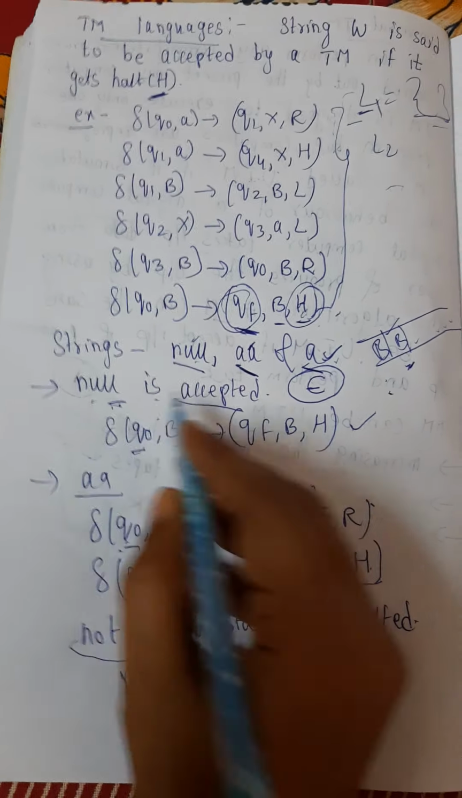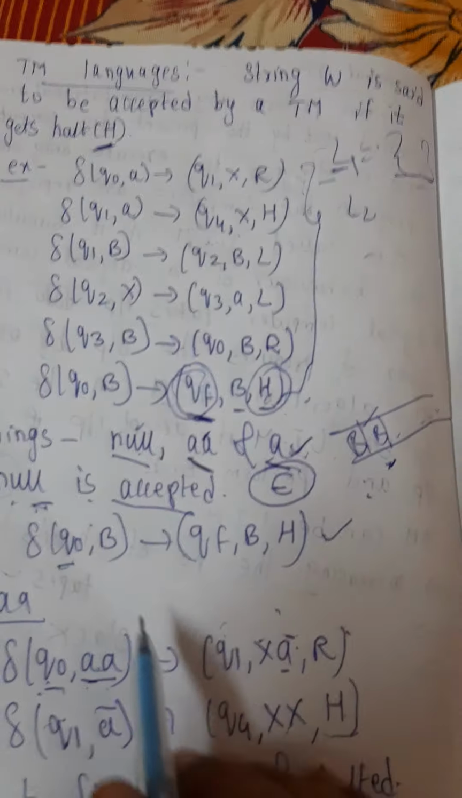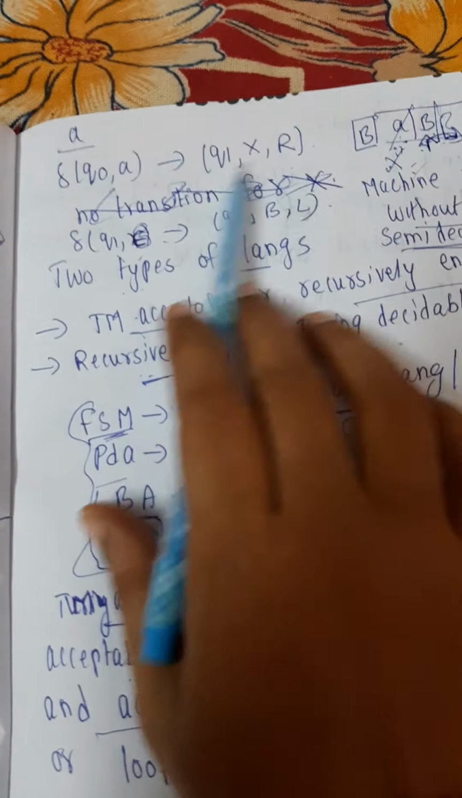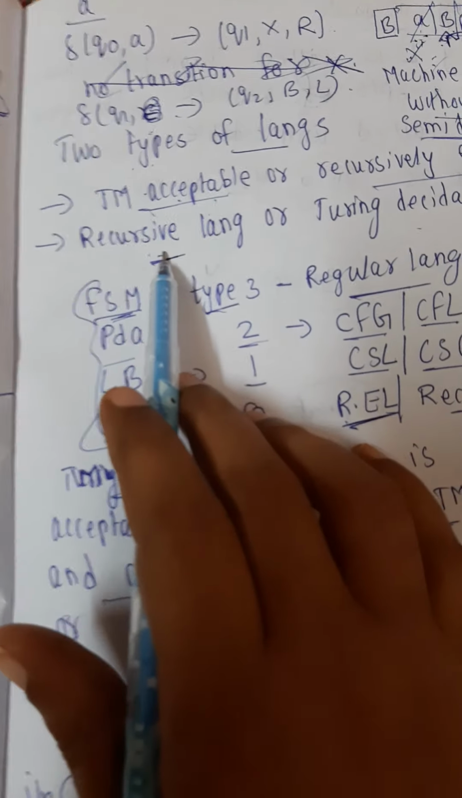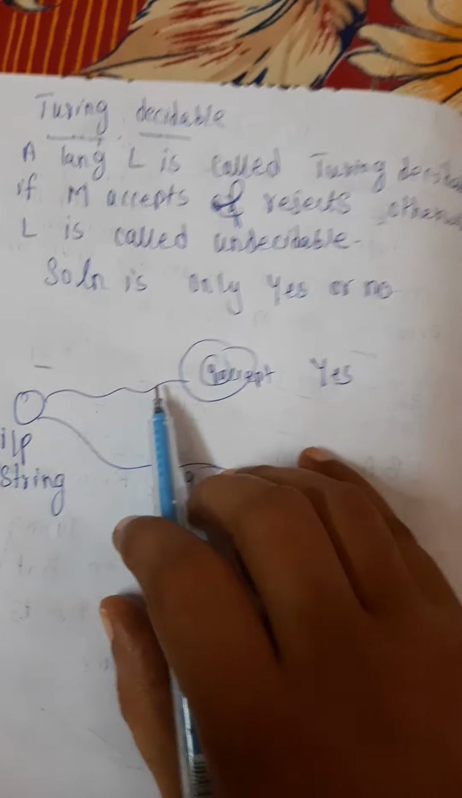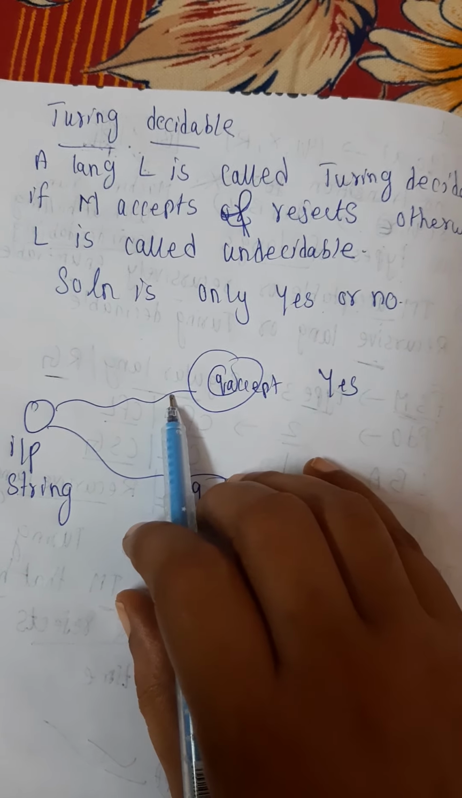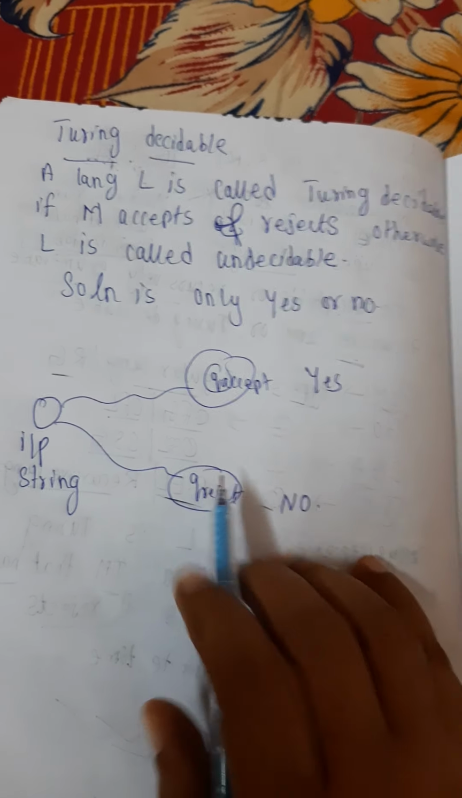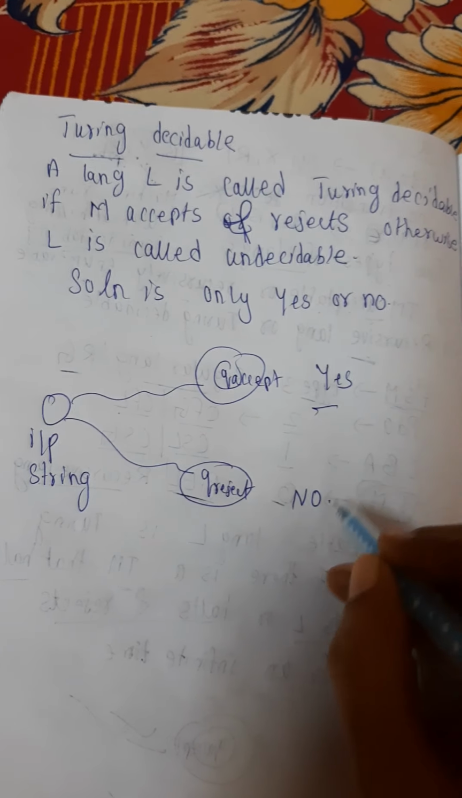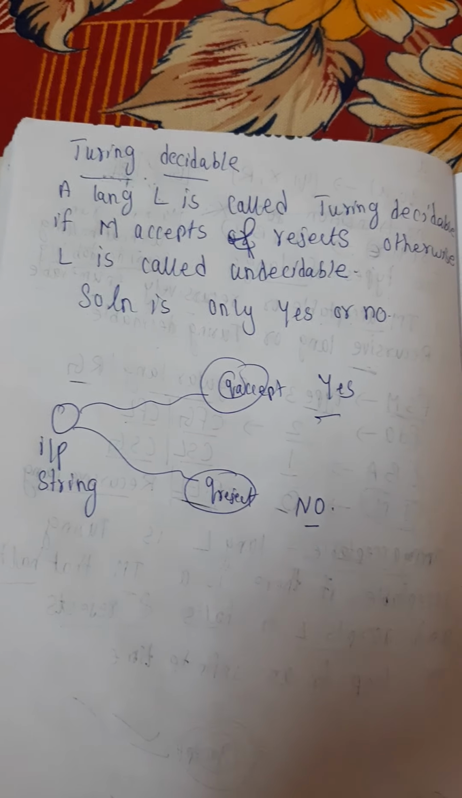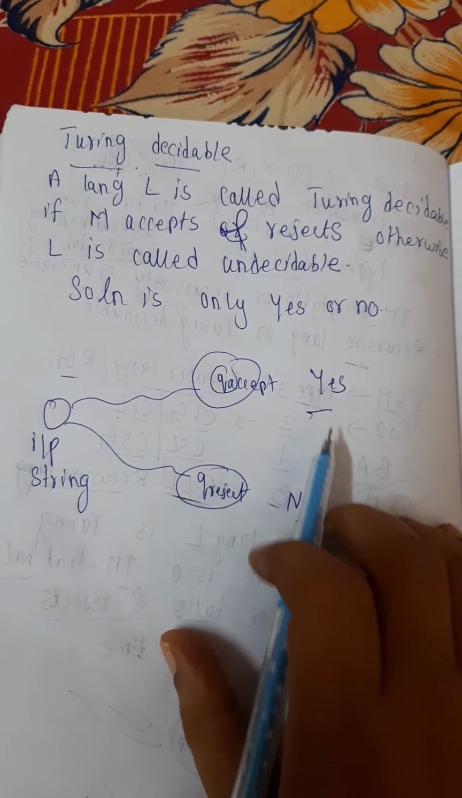In the example, null is accepted, AA is the rejected case, and for A we saw a loop. So that is about Turing machine acceptable. Now the other one is the recursive language. What is the difference between this and the recursive language? It has only two states here, accept and